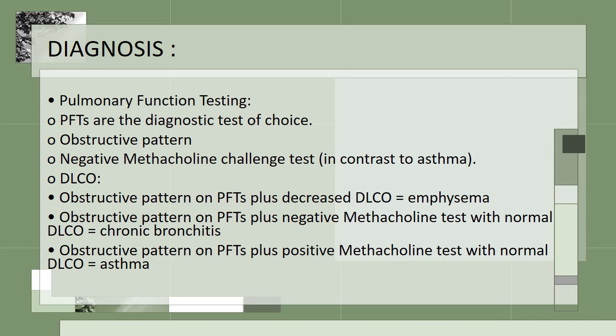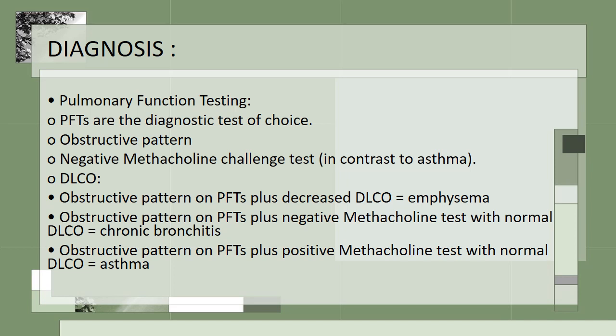DLCO is the diffusion capacity of carbon monoxide, and it determines how well oxygen passes from the alveolar space of the lungs into the bloodstream. In obstructive lung disease, decreased DLCO is seen in emphysema. So if there is an obstructive pattern on pulmonary function test plus decreased DLCO, then the disease is emphysema.